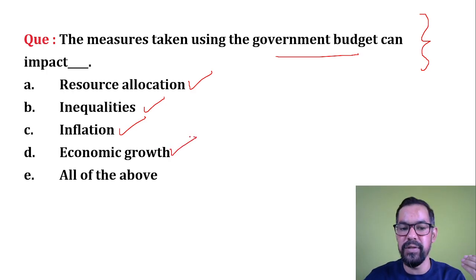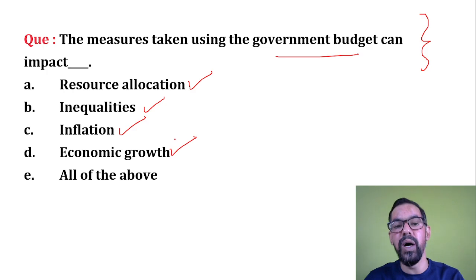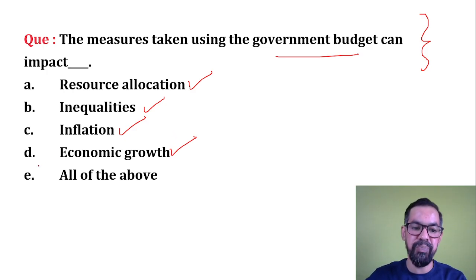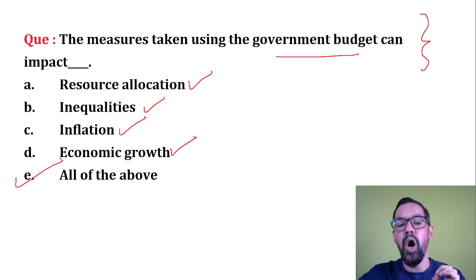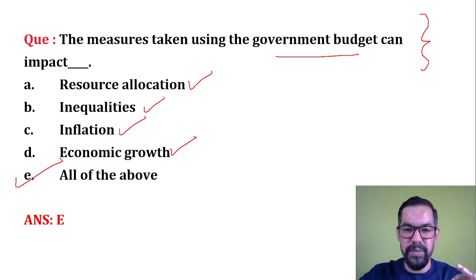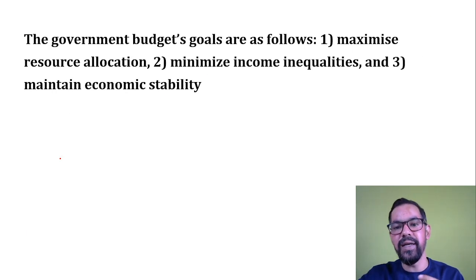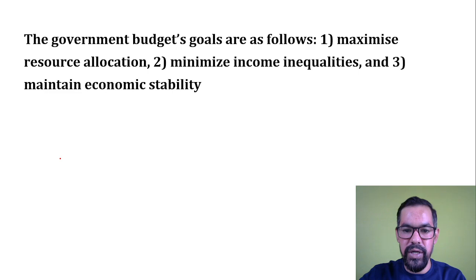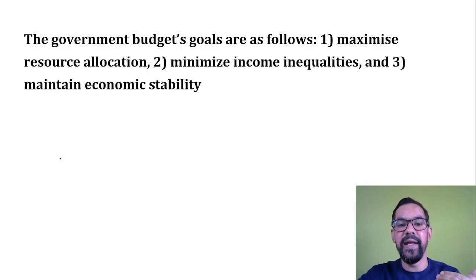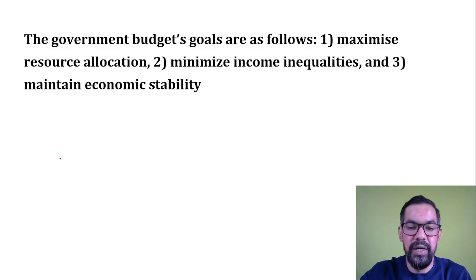So they have a target through fiscal policy to grow our GDP's number. So what will be the correct answer? Option E will be the right answer for this particular one. You can maximize the resource allocation, minimize the income inequalities, and maintain the economic growth alongside the price stability, which are the key focus of fiscal policy.